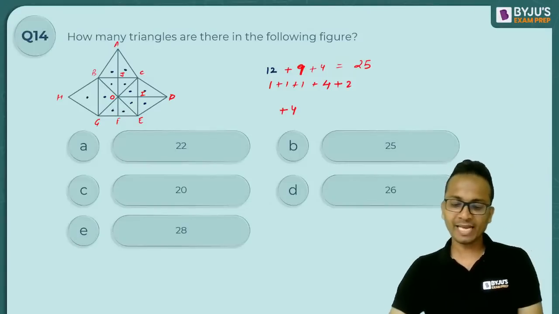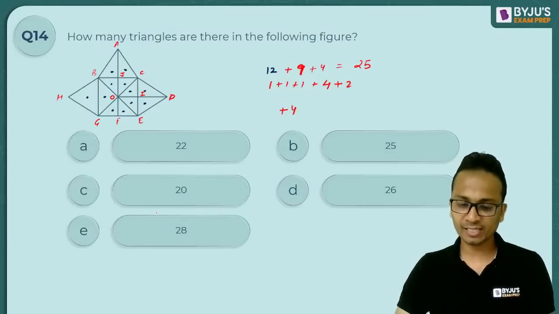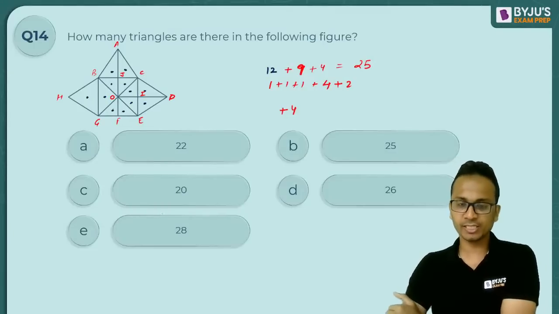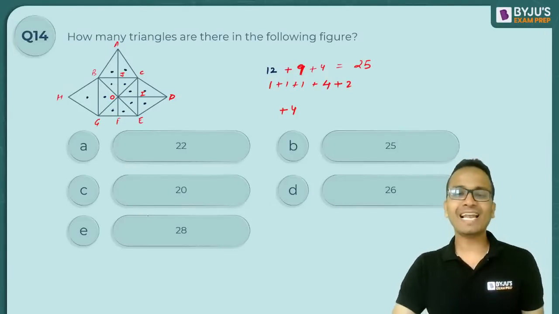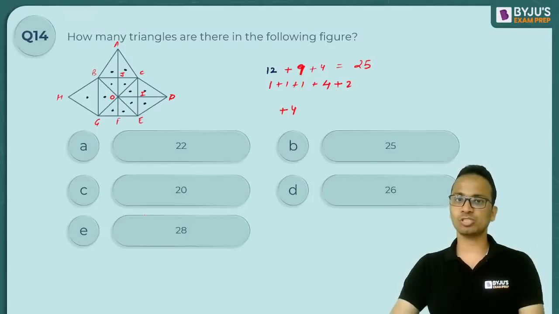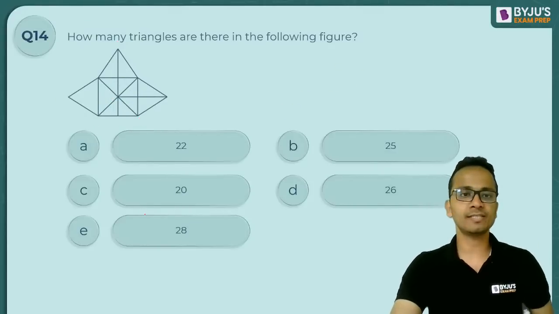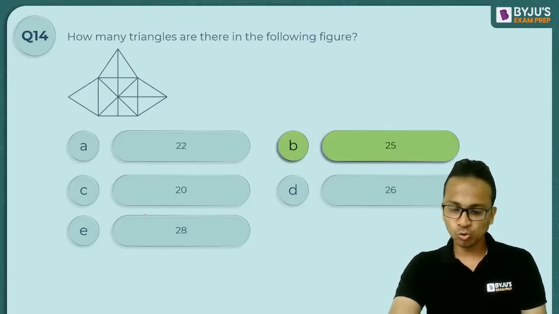No, Om, n into n plus 1. I have never seen a formula like this for such triangles, such cases. No, I haven't seen. Om, what will be the value of n? I don't know what will be the value of n here. So certainly there will be 25 triangles in this figure, and yes, it is the correct answer. Okay, let's go on.